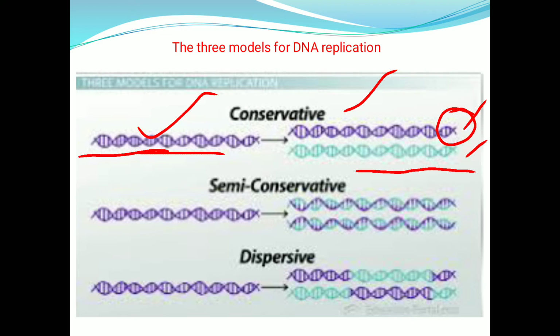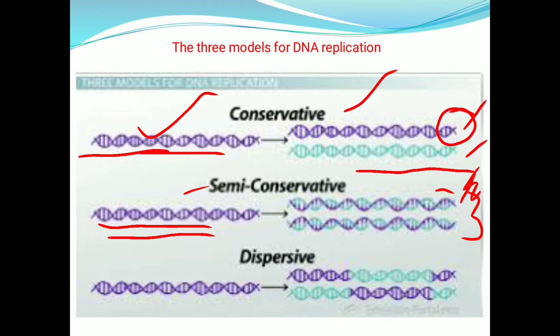When it comes to the semi-conservative model, this is the parental DNA. After replication, two DNA molecules are produced, and each DNA molecule consists of one old strand, that is one parental strand, and one new strand. That's why it is called semi-conservative. Semi means 50% of the parental DNA is conserved in each DNA molecule.